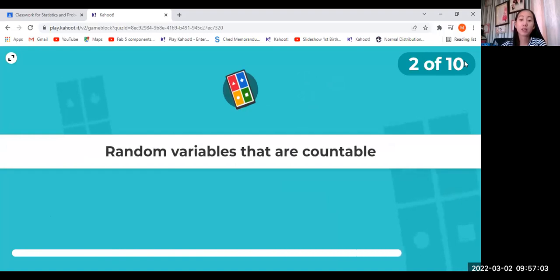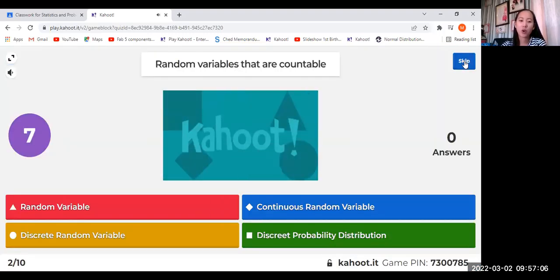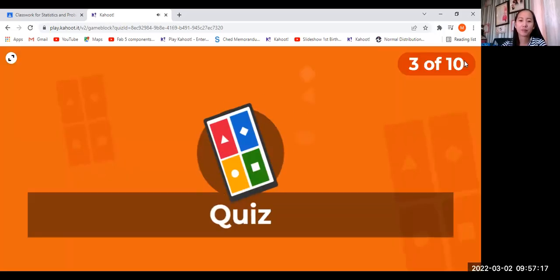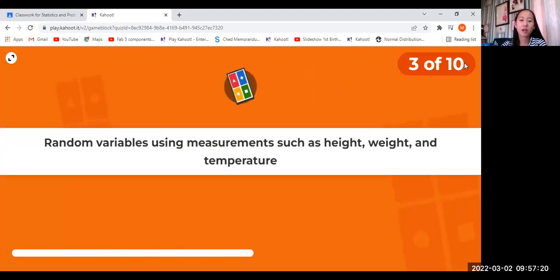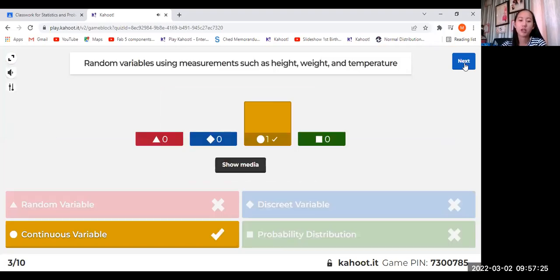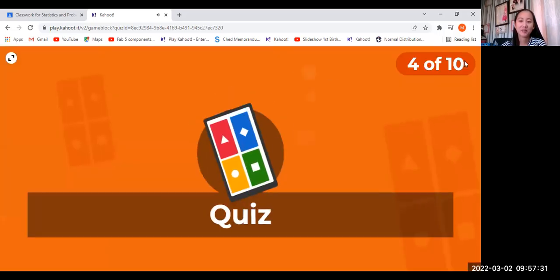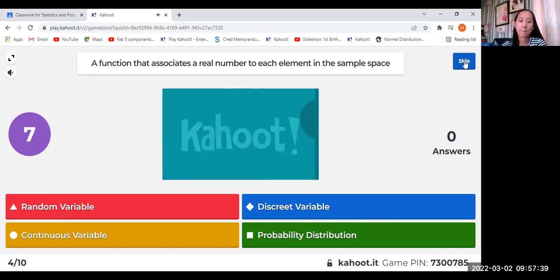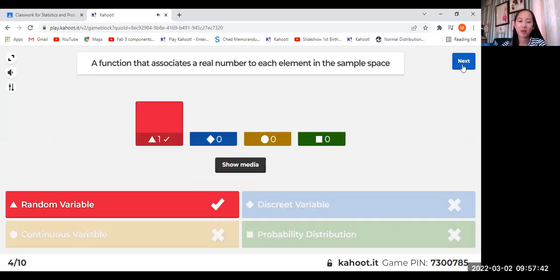It is the random variables that are countable. What do you call that? Discrete. Okay, very good. So it is a discrete random variable. Next. It is a random variable using measurements such as height, weight, and temperature. Okay, very good. You can still remember it. Okay, next. It is a function that associates a real number to each element in the sample space. Okay, it's a random variable.